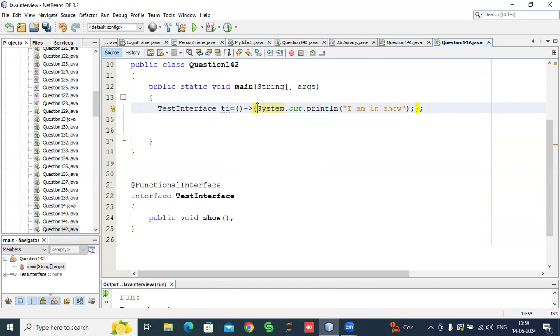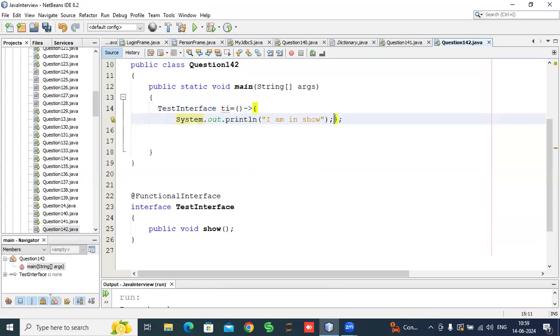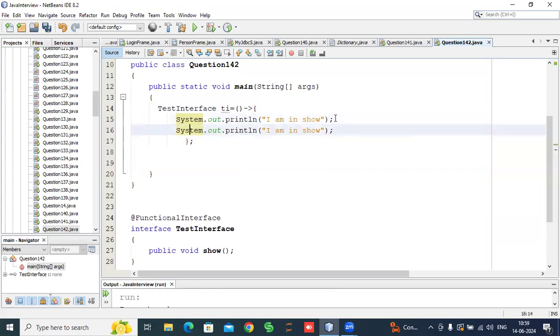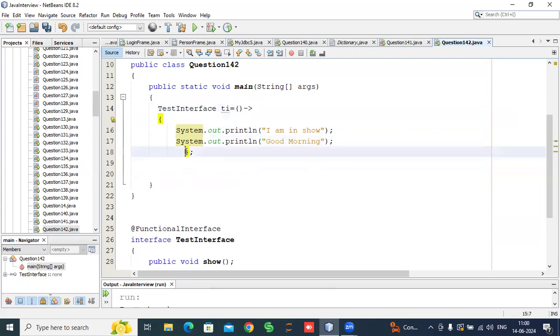But suppose we want to write multiple statements, like "I am in show", "good morning", and many more statements. Then we have to write a block for this lambda.